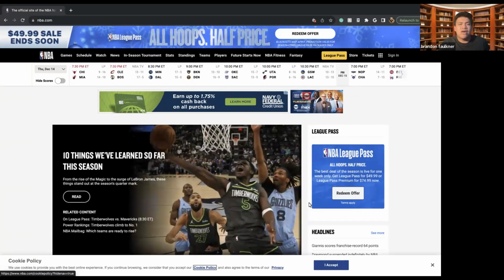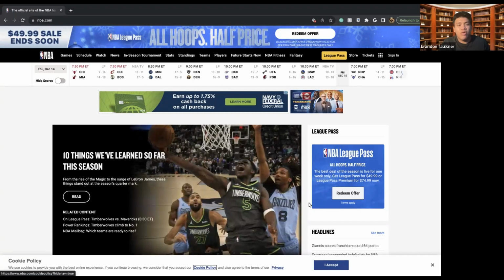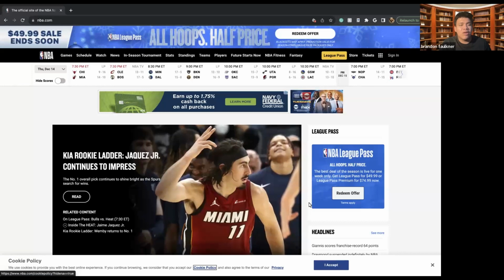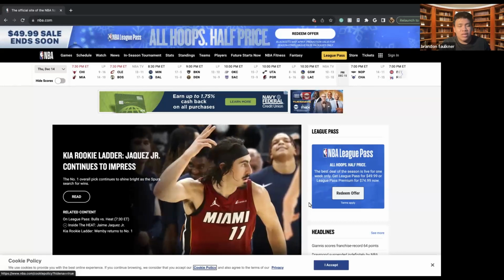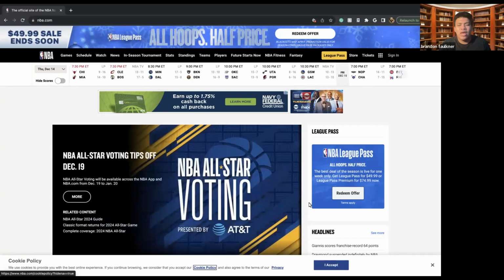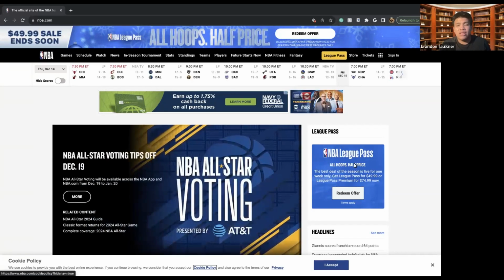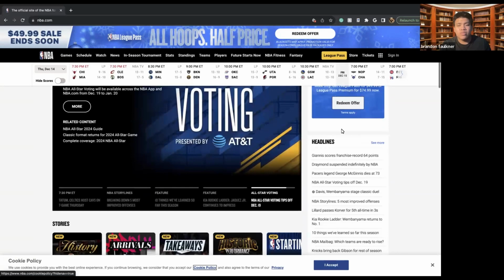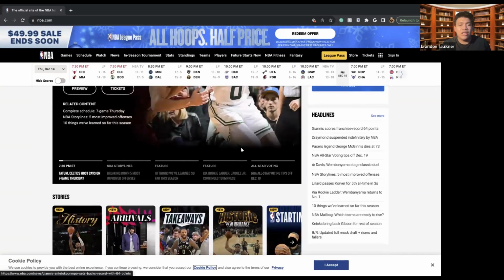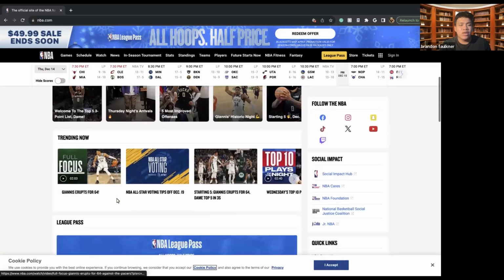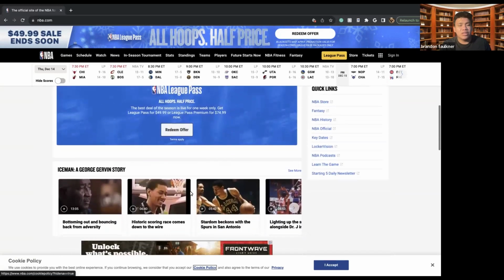So here we just have the general overview and the general homepage, where we get some news about stars and players who are in the NBA, as well as we can see NBA League Pass, which we'll get into in a minute. And then we can also see headlines, we can see stories, what's trending, and then the League Pass again.